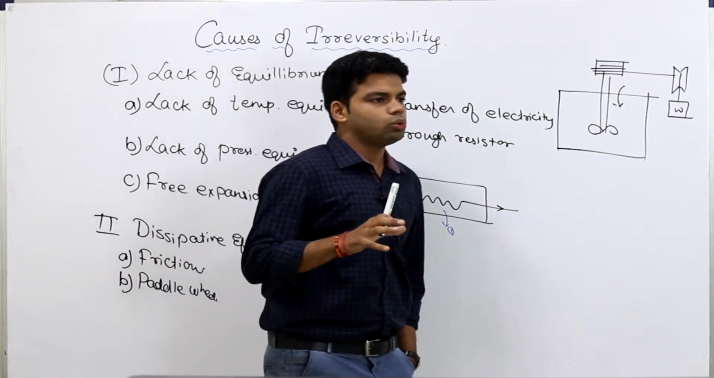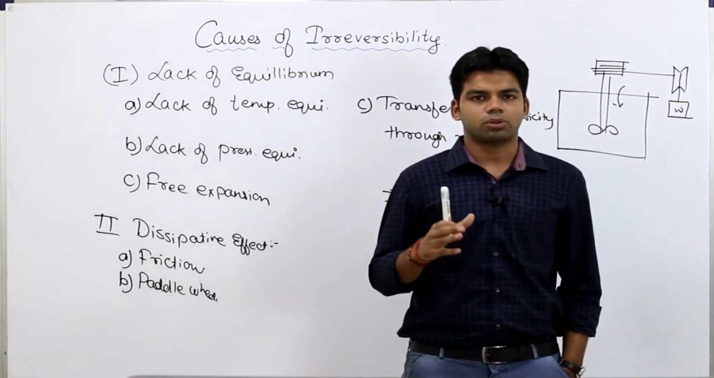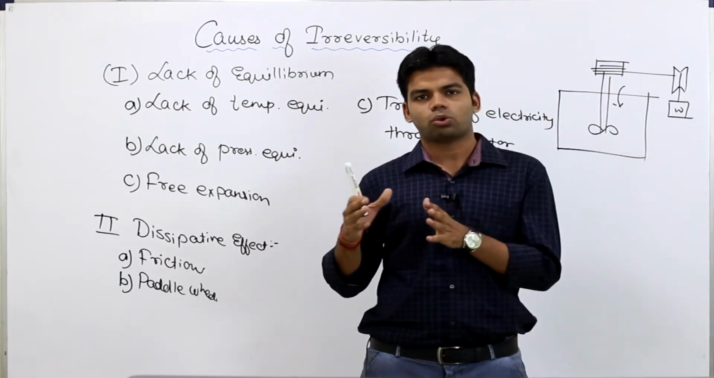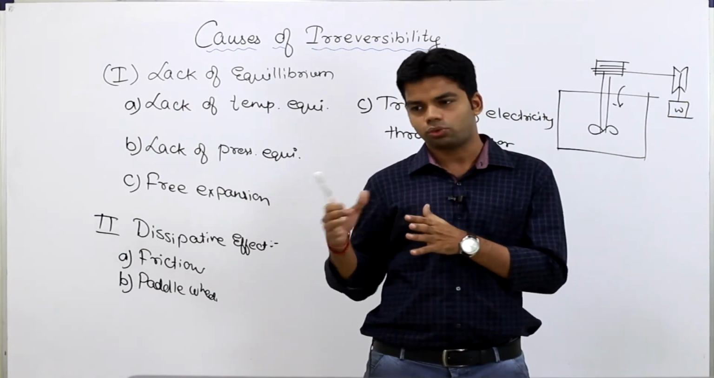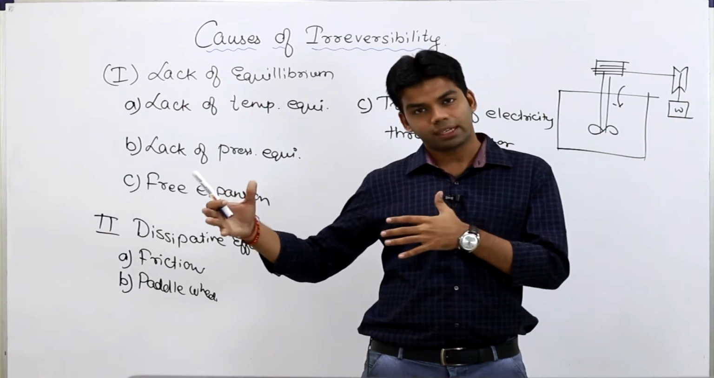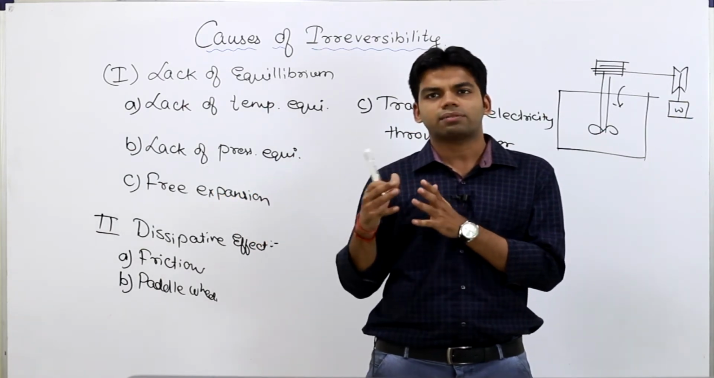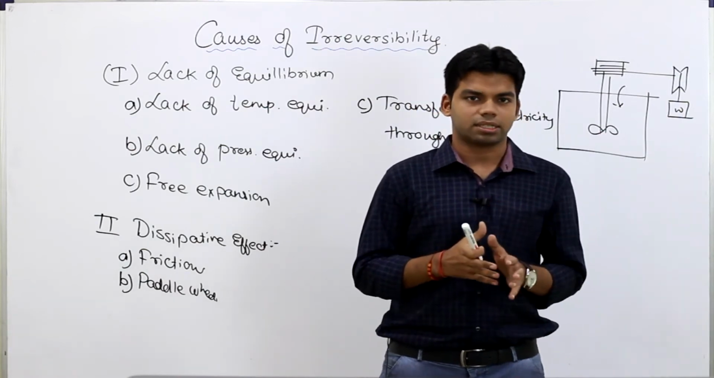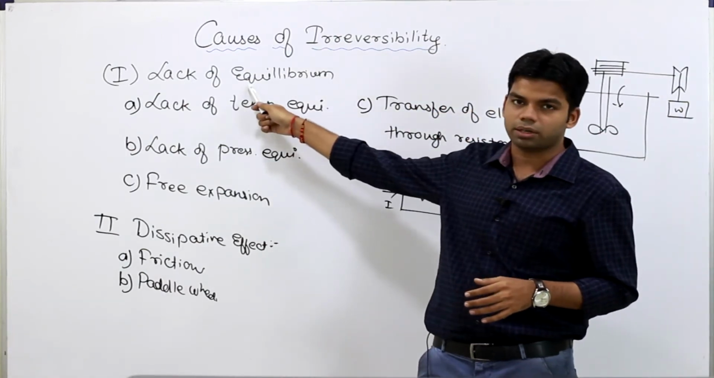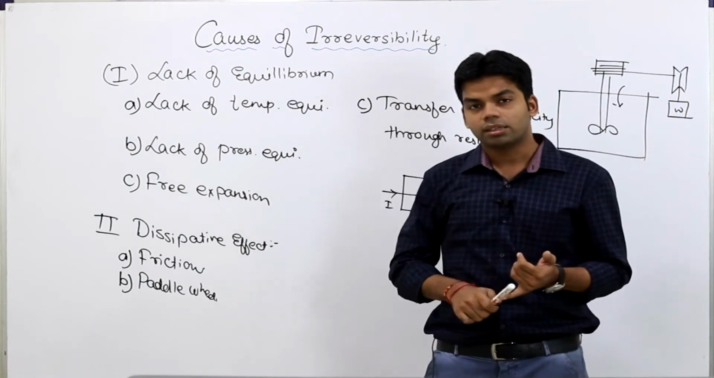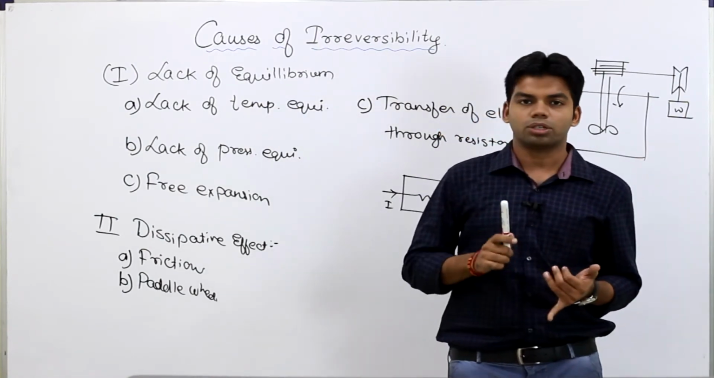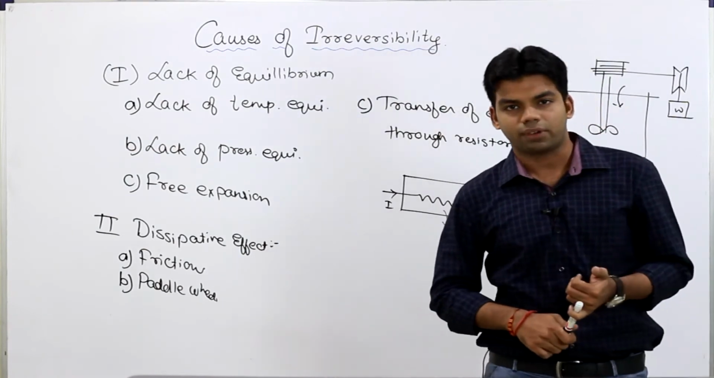Now, in order to overcome lack of equilibrium, obviously the process should be quasi-static. In a quasi-static process all the points are in equilibrium, as I told you, and it is carried out in an infinite number of stages. That's why every reversible process should necessarily be a quasi-static process, because this is the first reason for irreversibility. So first, the process should be quasi-static, and second, very important, the process should be free from dissipative effects.